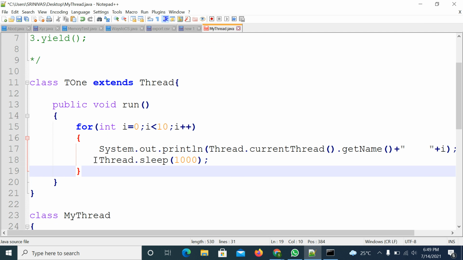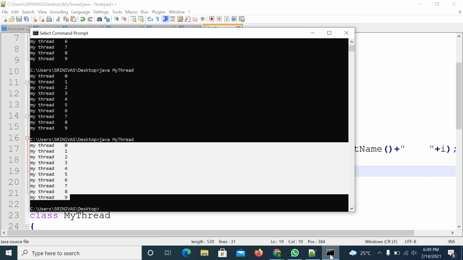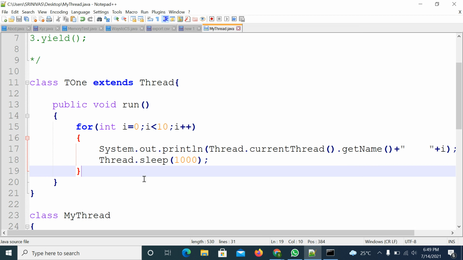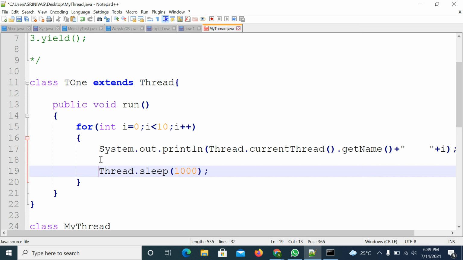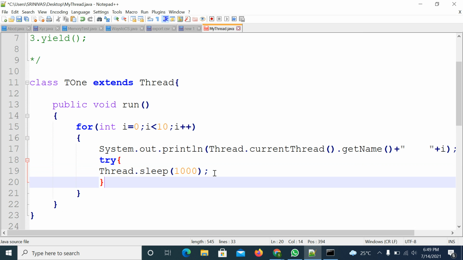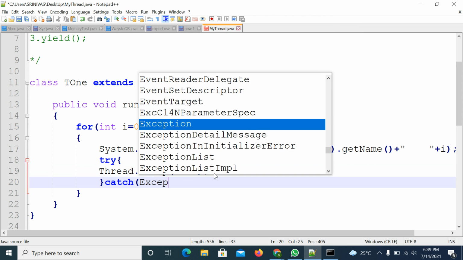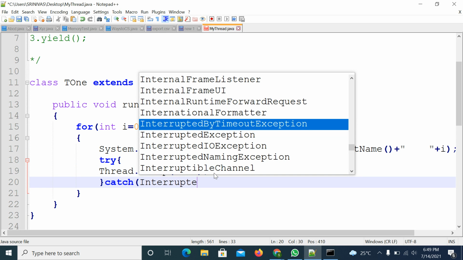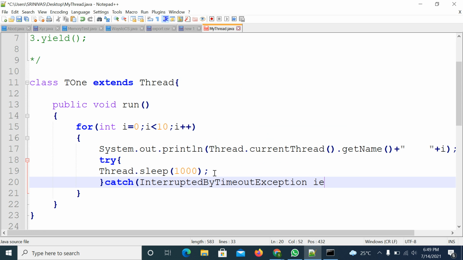Right. So if you compile this program, you will get a compile time error. Compile the code. Right. You are getting the error that it is a checked exception error, InterruptedException. So you must handle it by using try catch blocks. So this line I will surround with the try catch blocks. Here you can write InterruptedException or you can write Exception directly. If you want, you can write InterruptedException, IE. IE means the first character and second character of the class name.